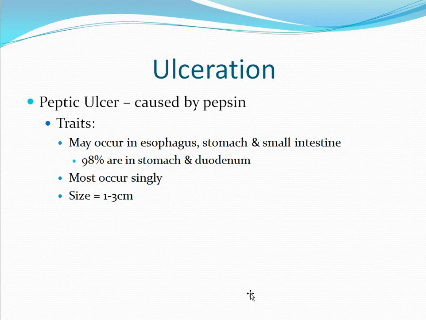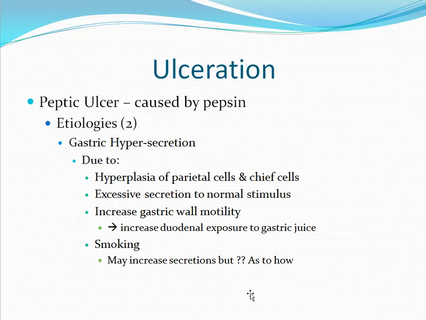Traits of a peptic ulcer: they may occur throughout the esophagus, stomach, and small intestines. About 98% of them occur in the stomach and the duodenum. Most occur as a single ulcer, and the size is on average between 1 and 3 centimeters, and they tend to have a very smooth margin. There are 2 common etiologies for peptic ulcers.